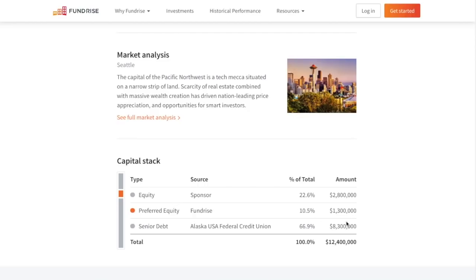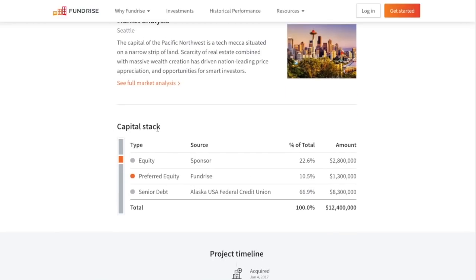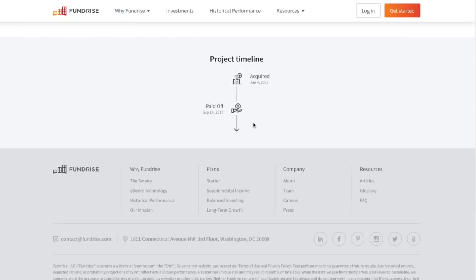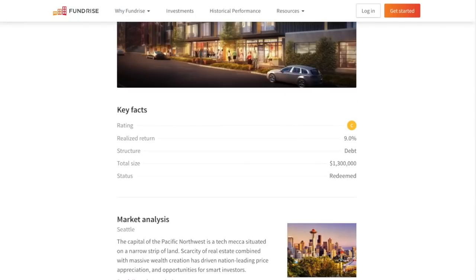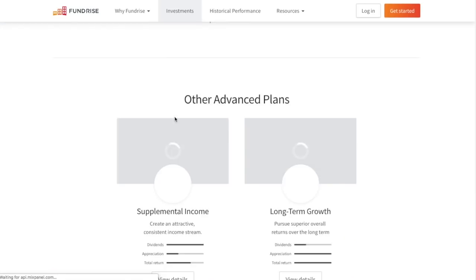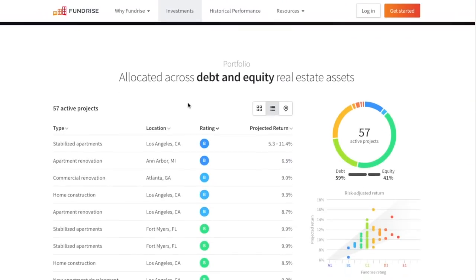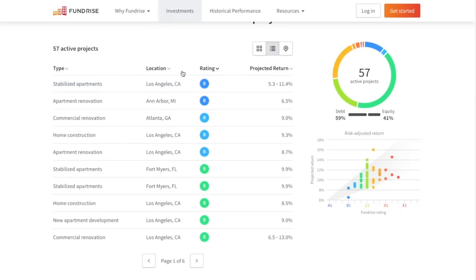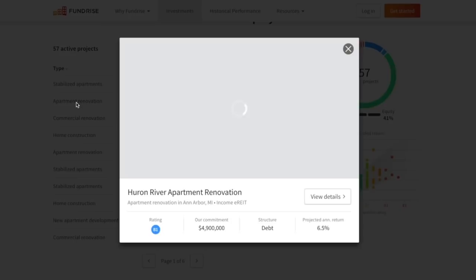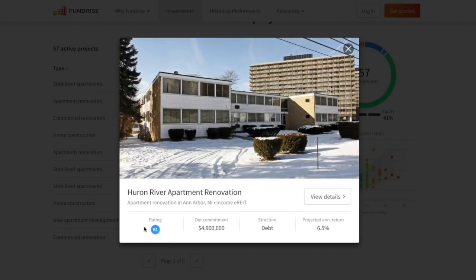They'll talk about who the other investors are, because usually in big projects like this, you have many different kinds of people doing a variety of things. So it would be nice to see the capital stack that they have, as well as other information. So I think that Smartlands, if they were able to add this kind of thing, so you can see this is apartment renovation. This is kind of what they're talking about. They're going to renovate something, and they have a rating here, and you can see what goes into those ratings. So more of a detailed look, right?